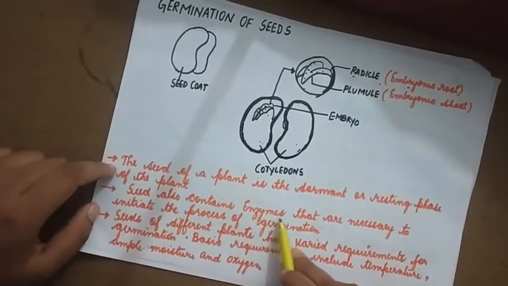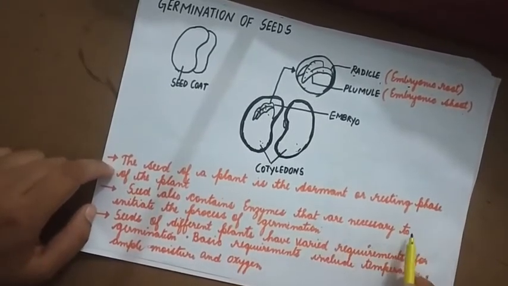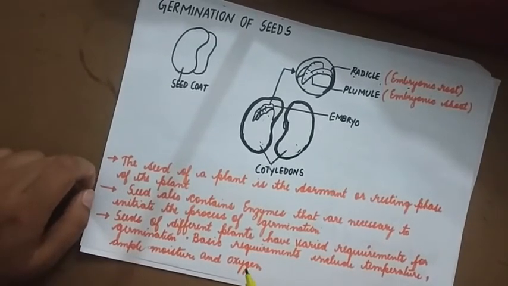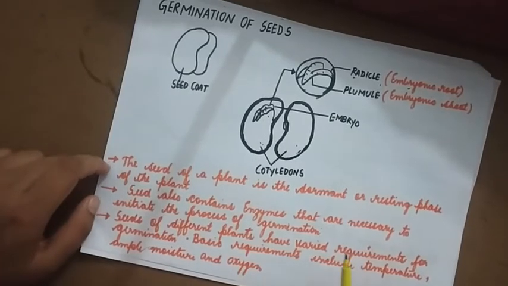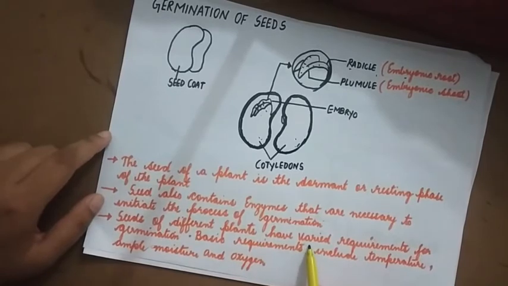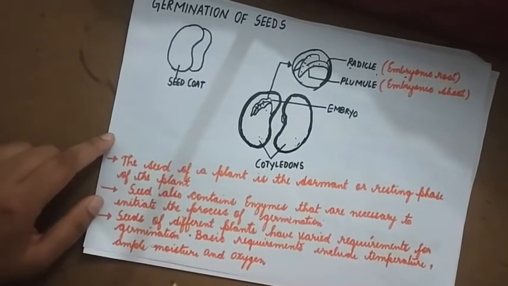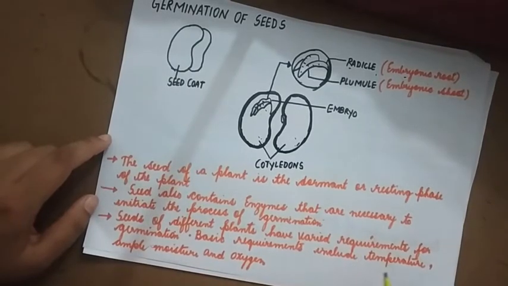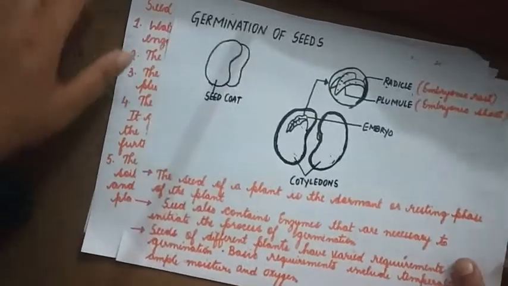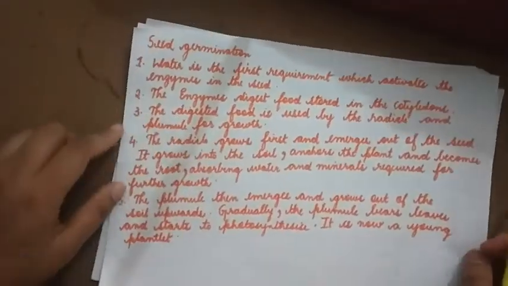Seed also contains enzymes that are necessary to initiate the process of germination. Seeds of different plants have varied requirements for germination. The basic requirements include temperature, moisture and oxygen. When these conditions are met, it will start germinating.